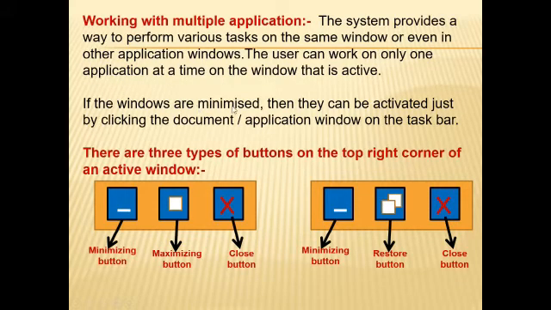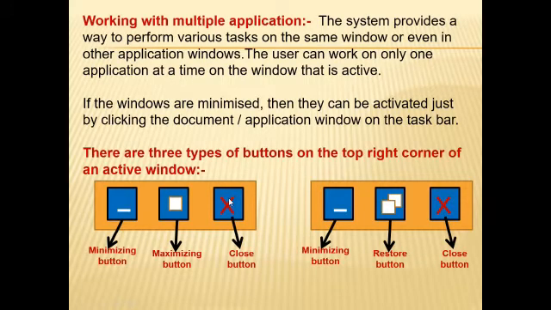If the windows are minimized, then they can be activated just by clicking the document or application window on the taskbar. There are 3 types of buttons on the top right corner of an active window. These buttons are the minimize button, the maximize button, and the close button.